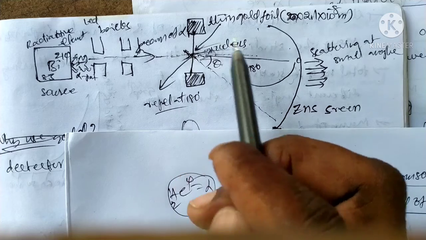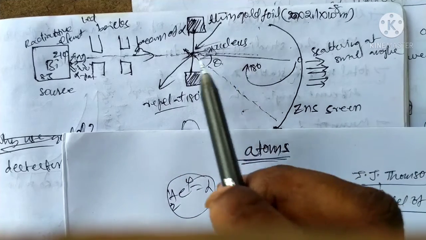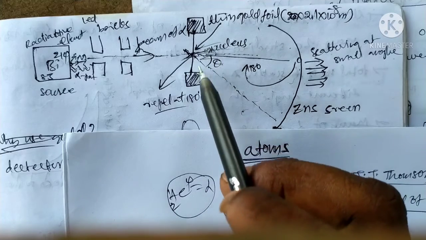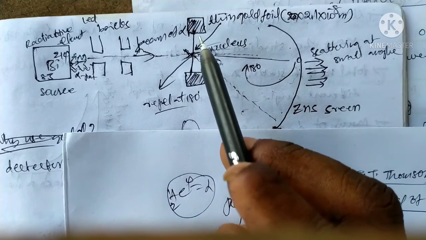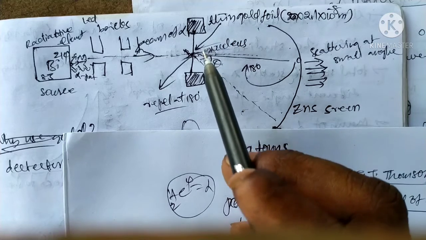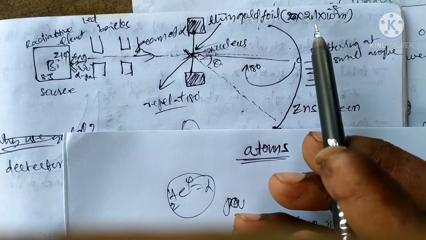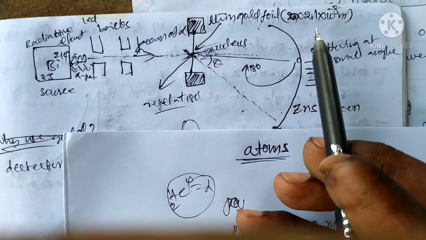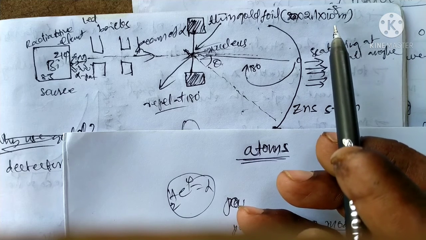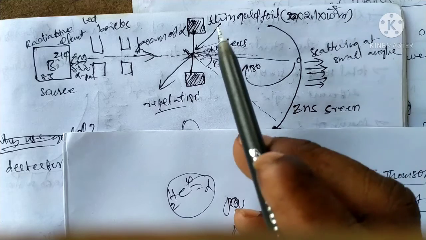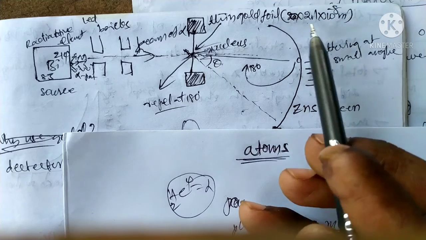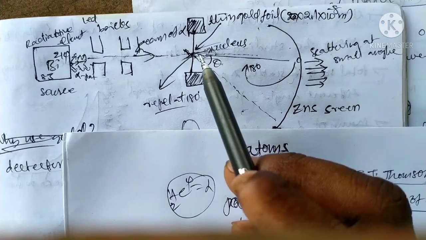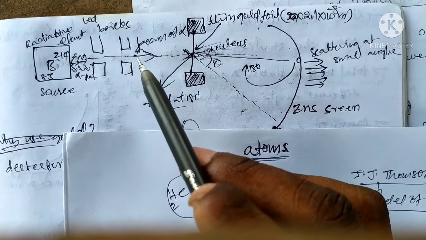When the alpha particles collide with the nucleus, the arrangement works differently. Next, there is an arrangement of thin gold foil. This thin gold foil thickness is 2.1 into 10 to the power of minus 8 meters, that is 2.1 angstrom. 1 angstrom is equal to 10 to the power of minus 10 meters. The alpha particles collide with the nucleus, that is the thin gold.